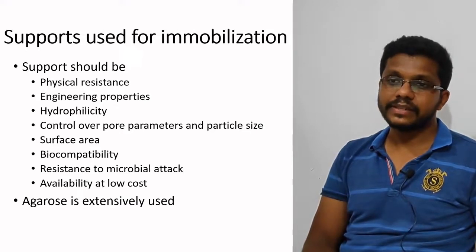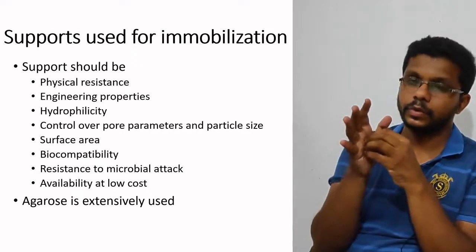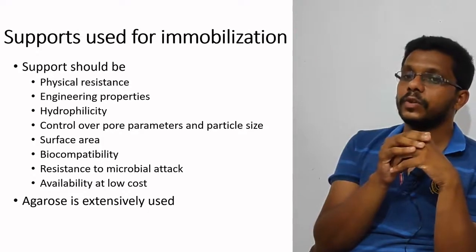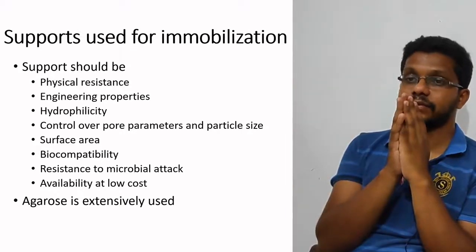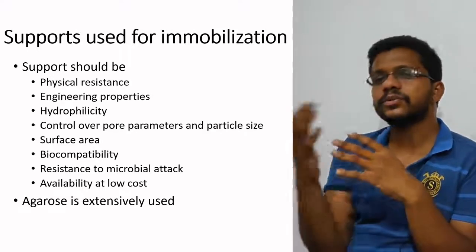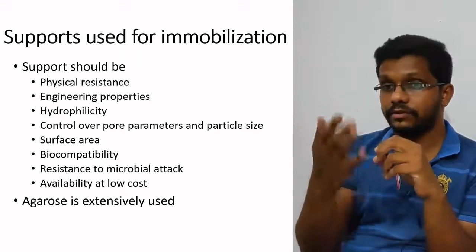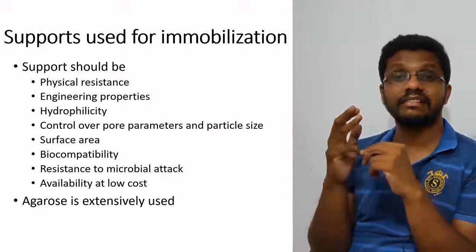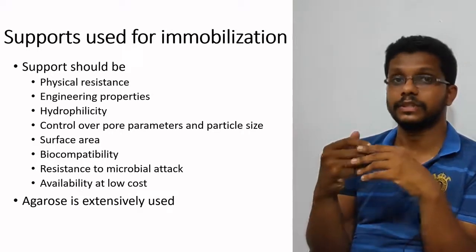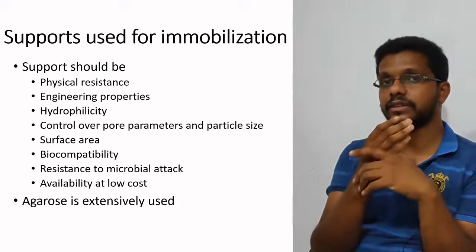So immobilization of enzyme is like the confinement of the enzyme into a solid support. So for immobilization, we need an enzyme and a solid support. So here are the ideal characteristics for the support which can be used for immobilization. Different types of substrate support can be used for immobilization, but these supports should have the following characteristics. First one is physical resistance, so that it can be used many times. It will resist the changes, like the flow of liquid should not affect the structure of the support.